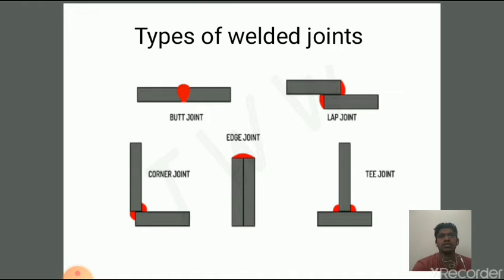Lap joint. This joint is made by lapping one piece of the metal over another piece. And the last one is the edge joint. It is used to join the edges of two or more members lying in the same plane.